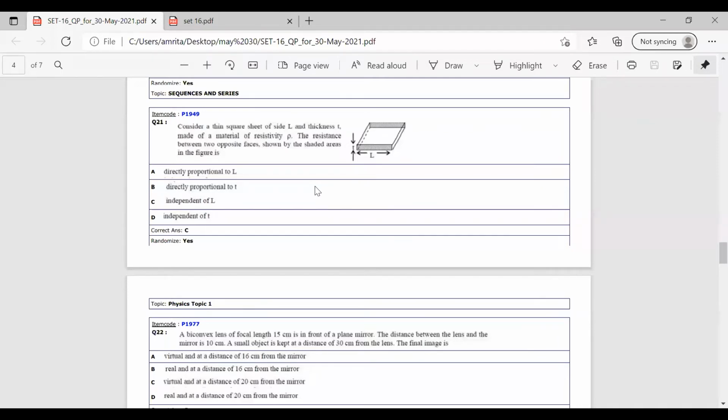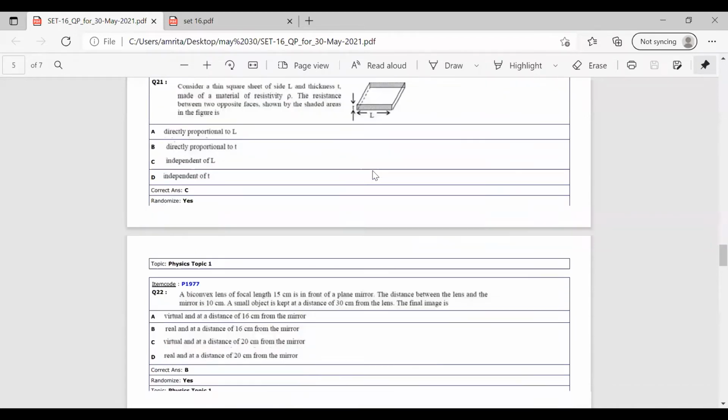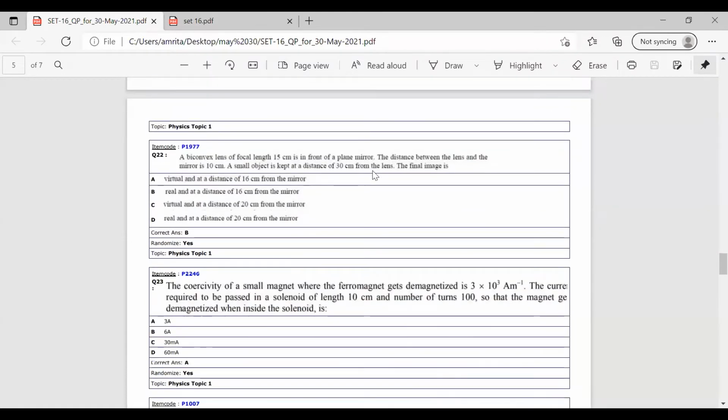Okay, I think everyone is clear with this. Now let's move to the next question. Compared to the previous exams, this physics section is comparatively easy. You just have to know the basics, then you can answer these questions very easily. So we can see question number 22.